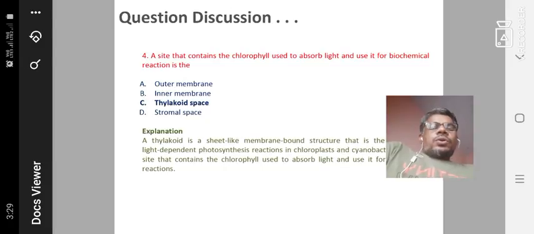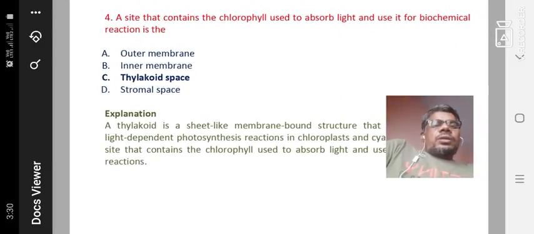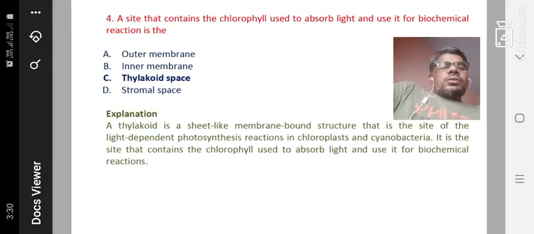It's also the December 2009 question. The set that contains the chlorophyll used to absorb light and use it for biochemical reaction is the thylakoid space. This is the answer.